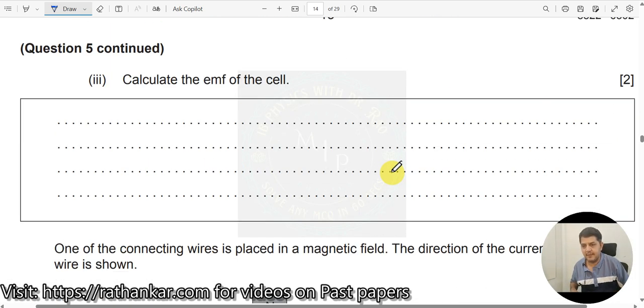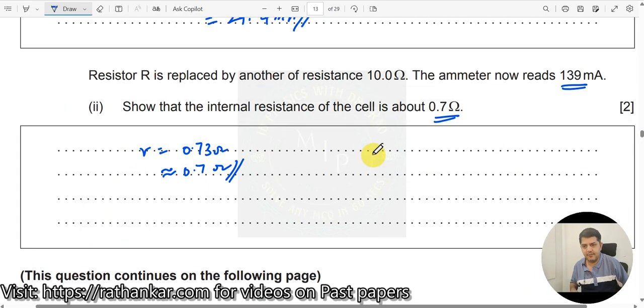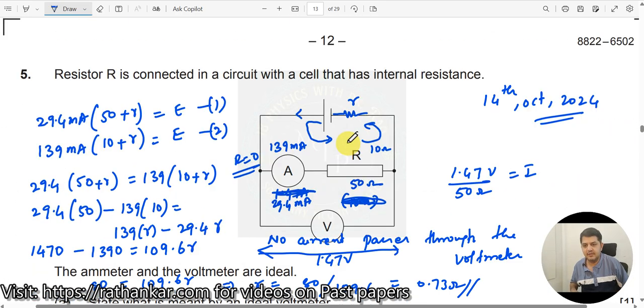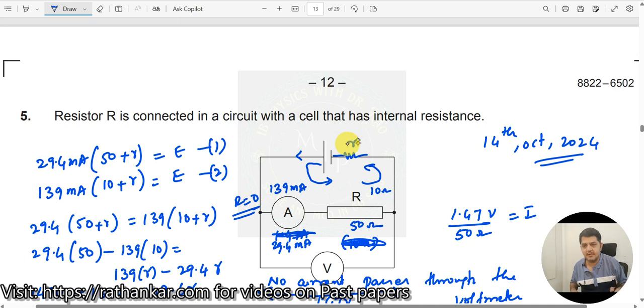Calculate the EMF of the cell. What is the EMF? Now let me go back to the circuit. Where is the EMF? EMF is here. This is your EMF. Now we know that there is a rule connecting it to the terminal potential difference: terminal potential difference V is equal to E minus IR, right? So therefore, your EMF is equal to V plus IR, correct? Now what is V?